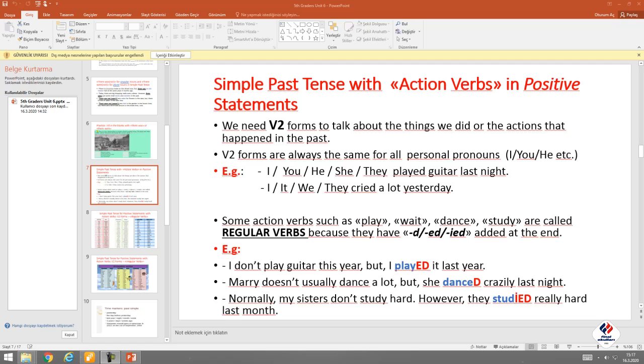And I, you, we, he, they, she, it cried a lot yesterday, and here again cry is a regular verb too, and we must add ied at the end of the verb. Some action verbs such as play, wait, then, study are called regular verbs because they have ed or ied added at the end, like this.